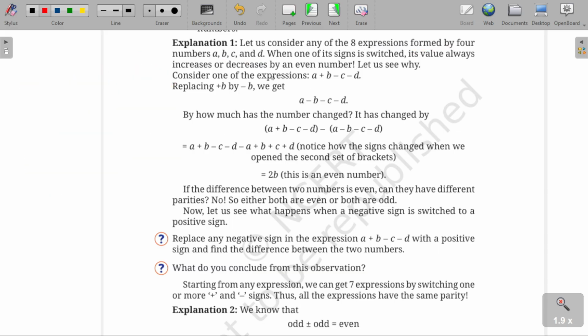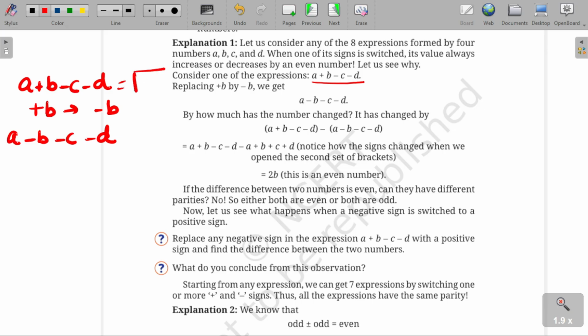Consider an expression. They have taken one of the examples. Expression is A plus B minus C minus D. They are replacing plus B with minus B. So let's do it. It will be A minus B minus C minus D. We can't solve it. A, B, C, D can be any number and we can't solve this.